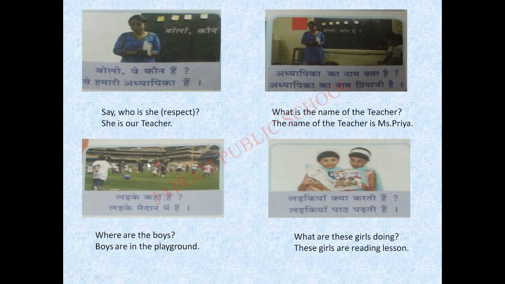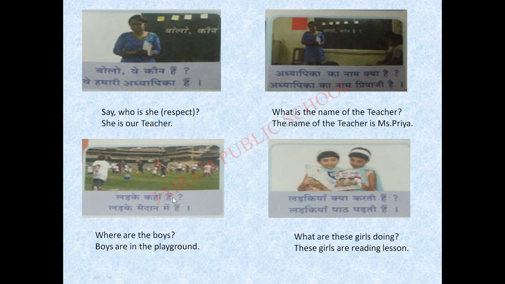Here, what is in the picture? See, some boys are playing in the playground, isn't it? So, this is a picture of a playground. Some boys are playing. So, what is the question? लड़के कहाँ हैं? लड़का means boy, singular, and लड़के means what? Plural, boys. कहाँ हैं?